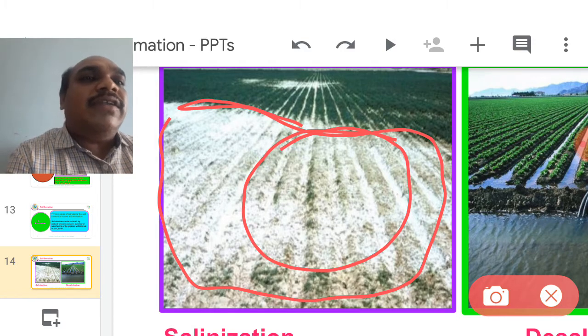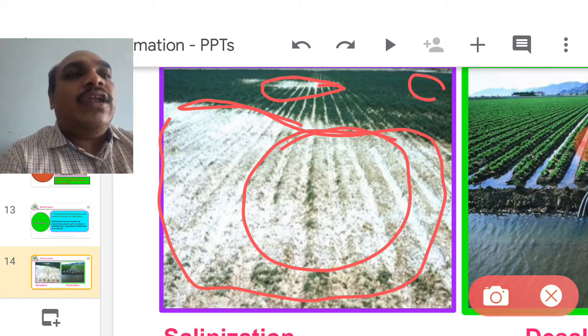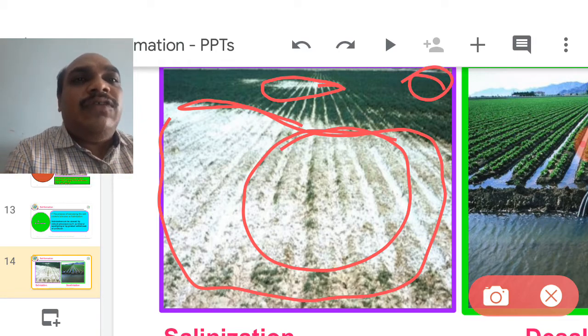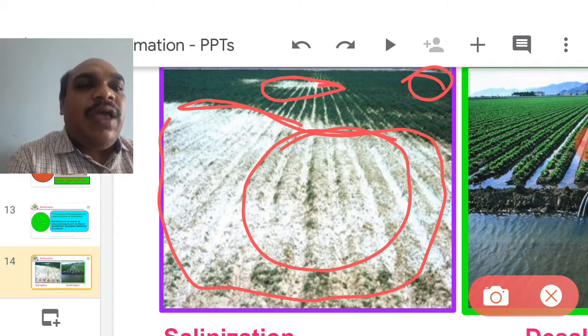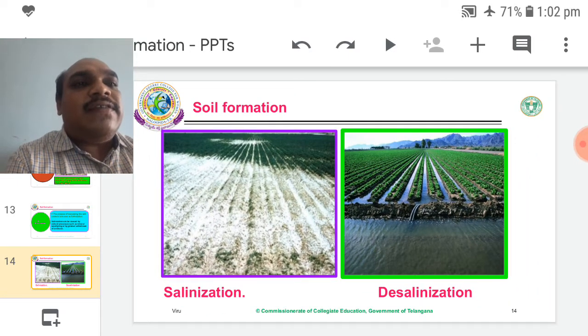Where salt particles are present, soon the entire crop will die because the osmotic potentials may fluctuate. And here also a salt zone. So here also a salt zone. These zones kill the crops. How do we remove this salinization?